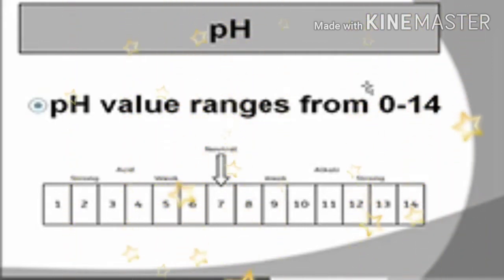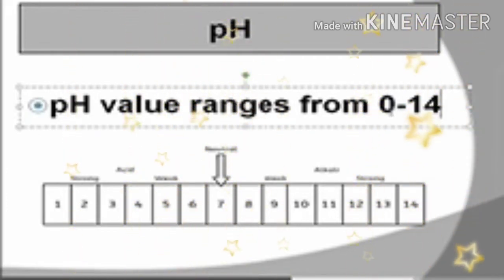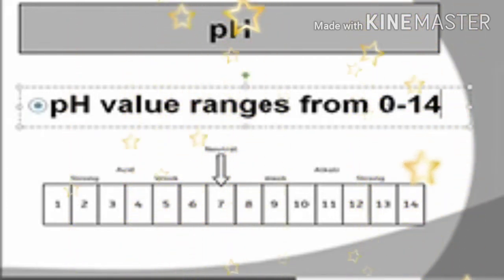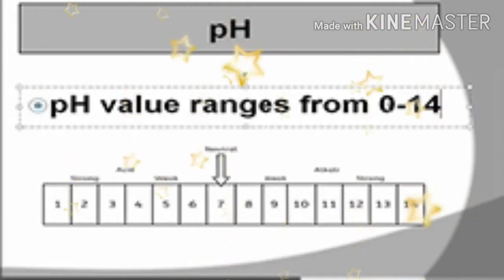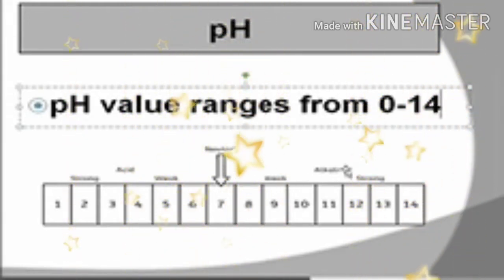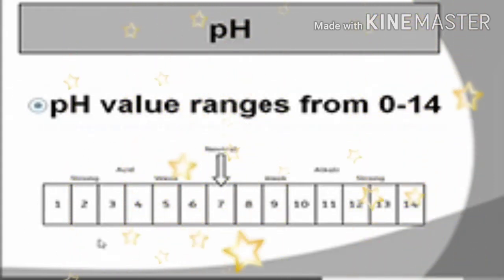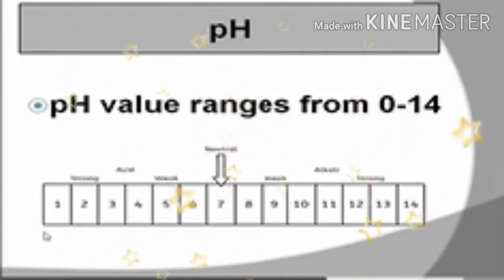If the solution has a pH value from 0 to 6, it is called an acid. If the solution has a pH value of 7, the solution is called neutral. If the solution or substance has a value from 8 to 14, it is called a base. If water is dissolved into the bases, it is called an alkali. If water is dissolved into the acid, it is called an acidic solution.